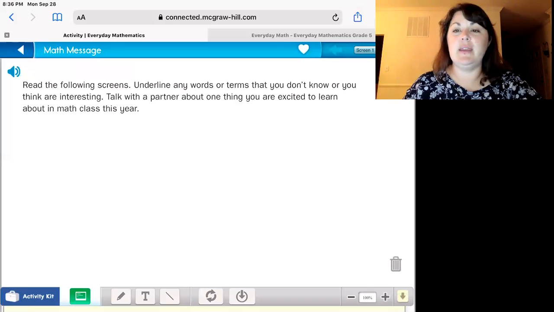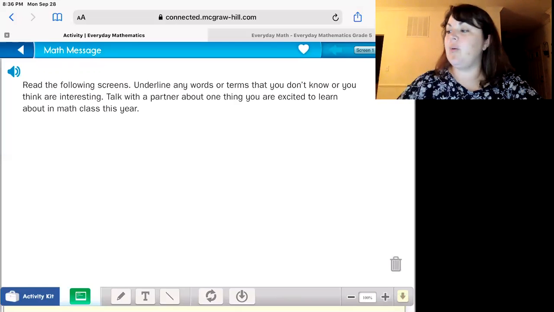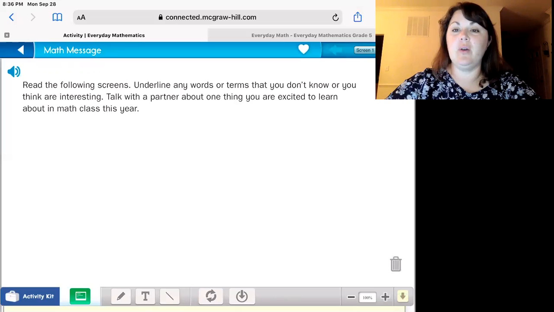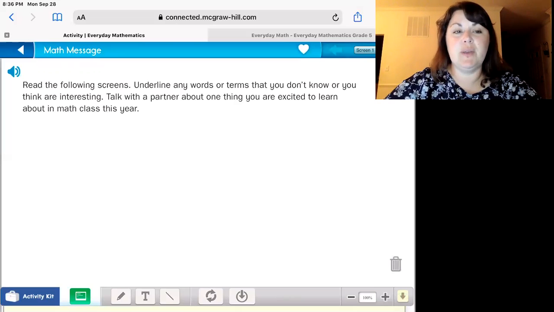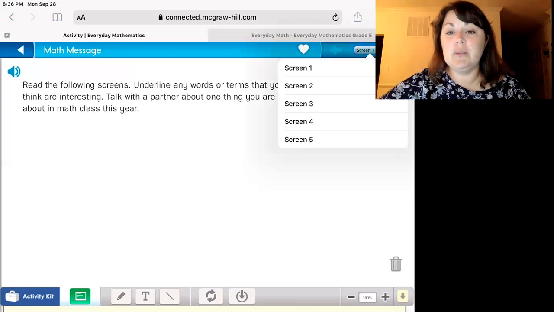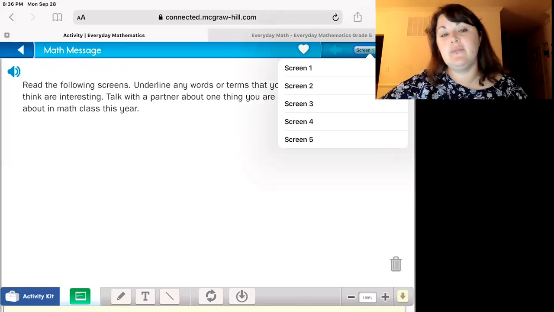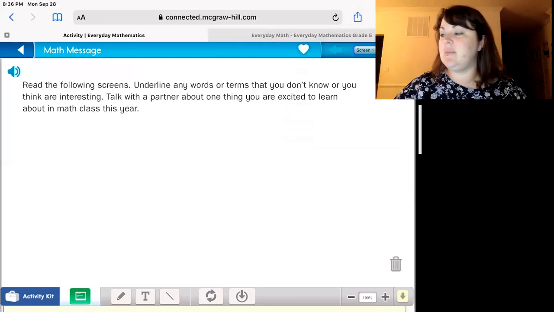And so when it is done reading, it will go ahead and stop for us. And Mrs. Gartrell needs to move her face down just a tad bit here so that you can see this. When you're ready to move on to the next screen, you will go ahead and click on the white arrow that's in the top right-hand corner. You also have a drop-down that shows you the number of screens that are in this math message. If I click on that, I can see that I'm going to be progressing through a series of 5 screens for this particular math message. Let's move on to screen number 2.